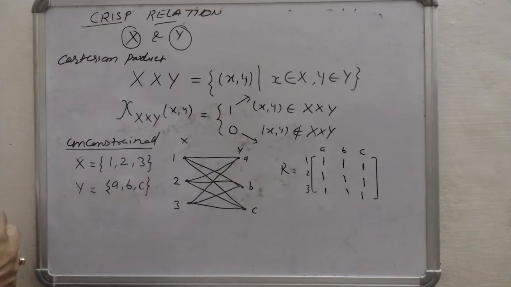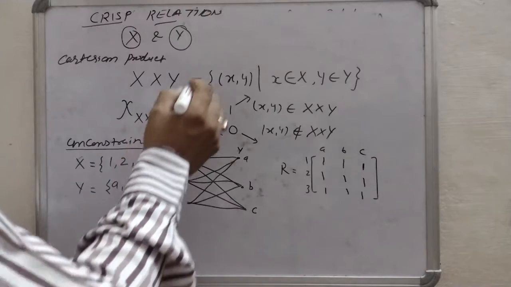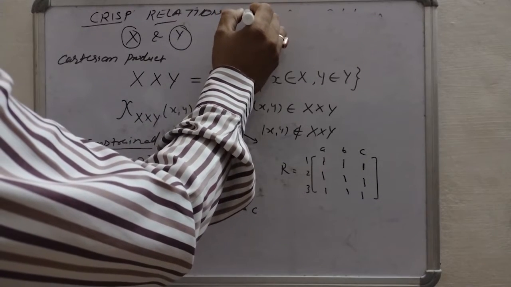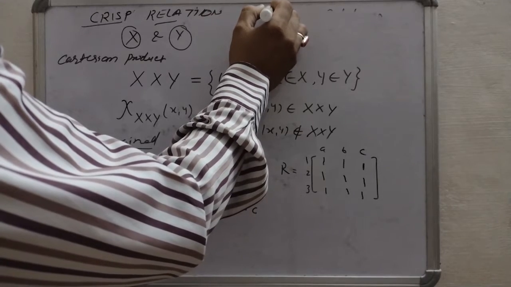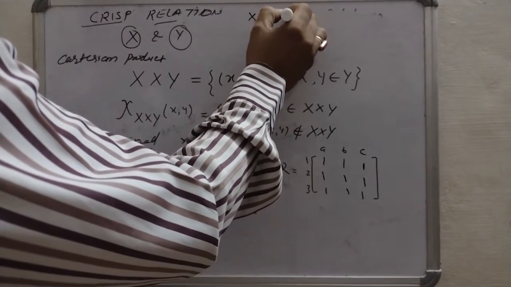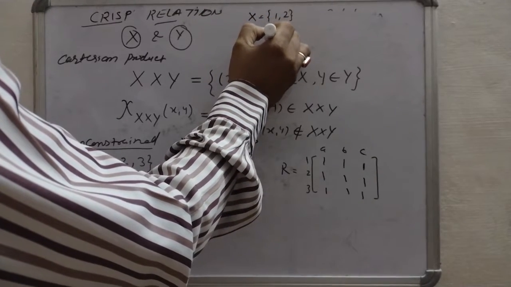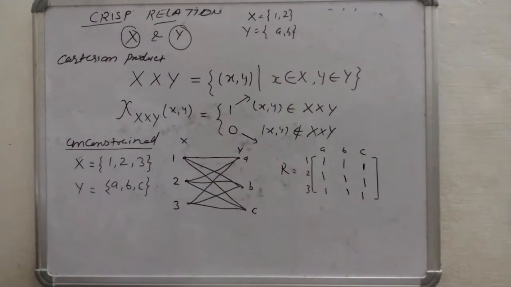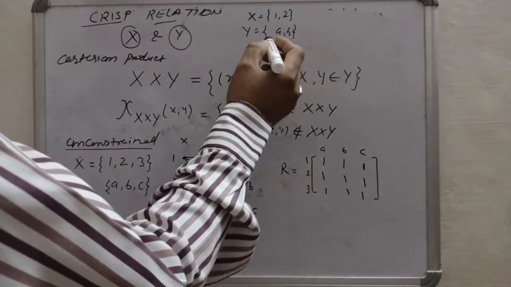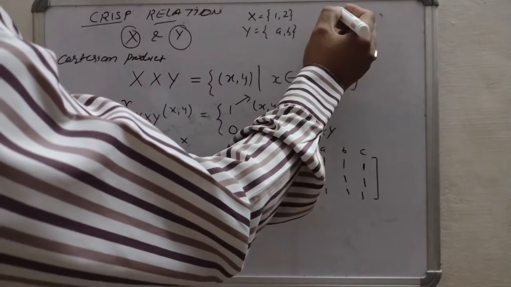And let's take an example of a constrained relationship. Suppose X equals 1, 2 and Y equals A, B, and through the sagittal diagram we can represent it like this.